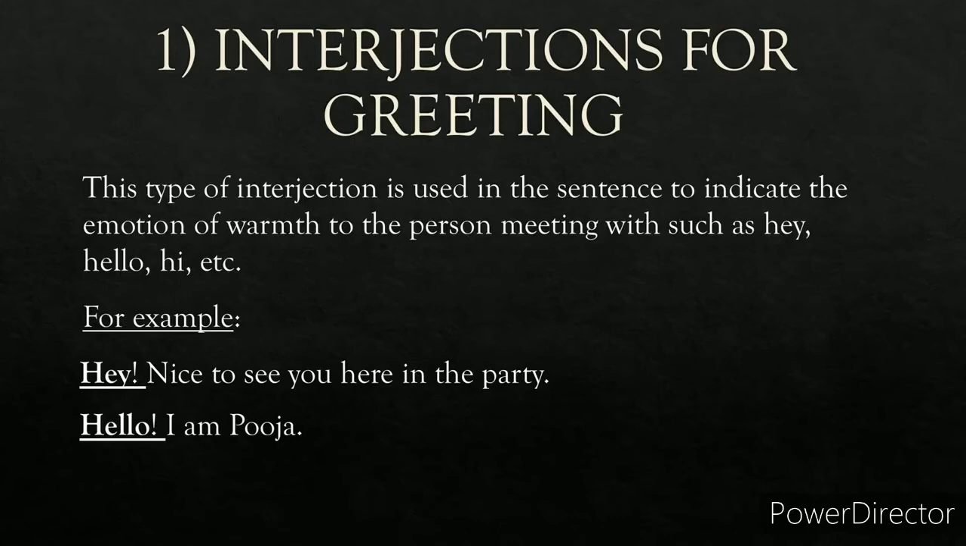Interjections for greeting. This is basically an interjection used in the sentence to say hi, to greet someone, such as hi, hello, hey, and so on. For example, hey, nice to see you here in the party. Second one, hello, I'm Pooja. It is basically used to greet the person around you.